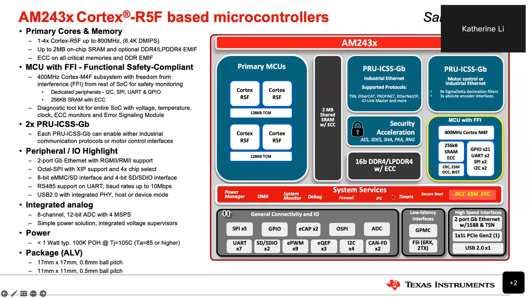All the interfaces will be very similar. The major difference between 64 and 243 is just the A53, whether we have that, and secondly the package. For AM243, we offer another smaller package for space-constrained applications. Either way, you can get started with either device based on your system application. I think either one should be a good starting point.